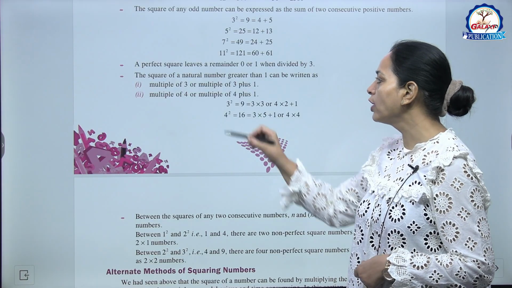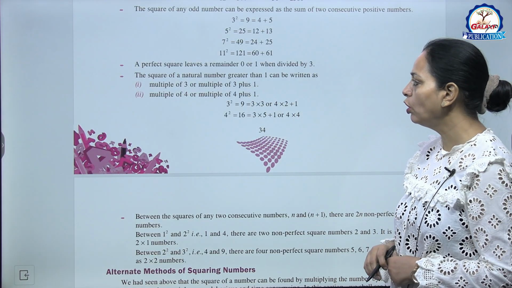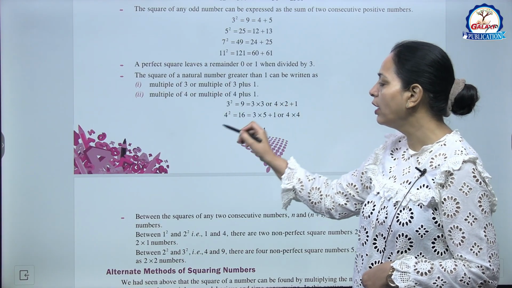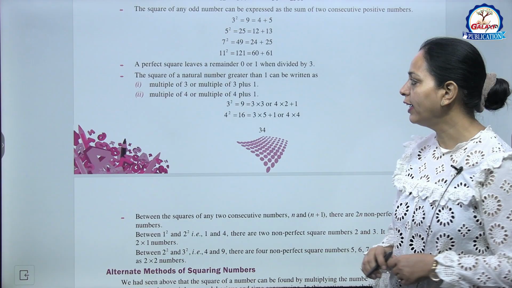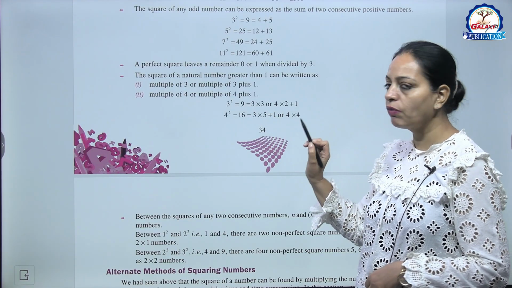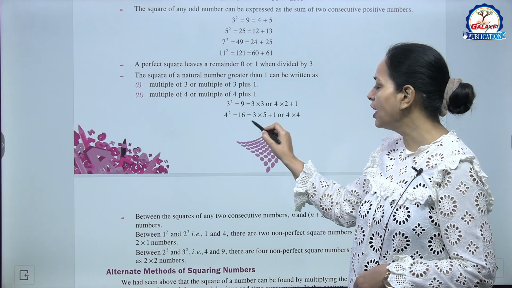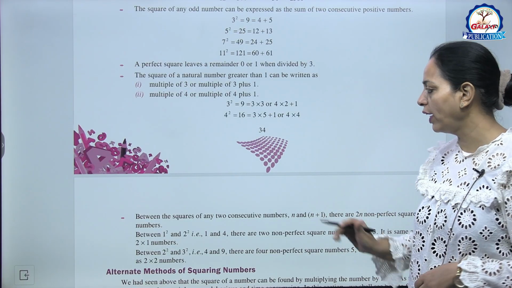Now, the square of a natural number greater than 1 can be written as a multiple of 3 or a multiple of 3 plus 1, and a multiple of 4 or a multiple of 4 plus 1. Like 3 square is 9, 3 into 3, okay, 4 into 2 plus 1, and 4 square is 16, 3 into 5 plus 1 or 4 into 4, right?